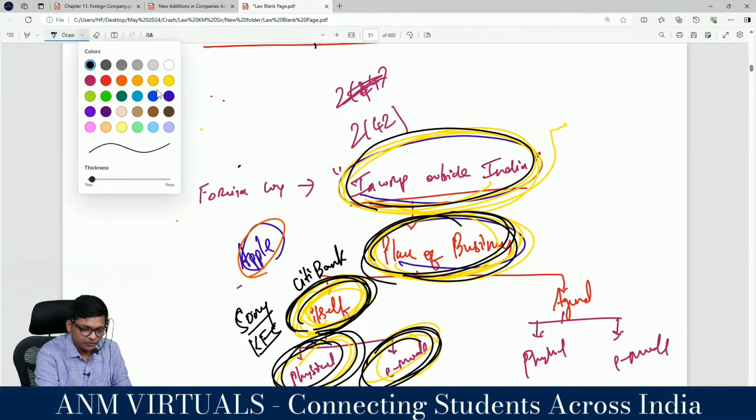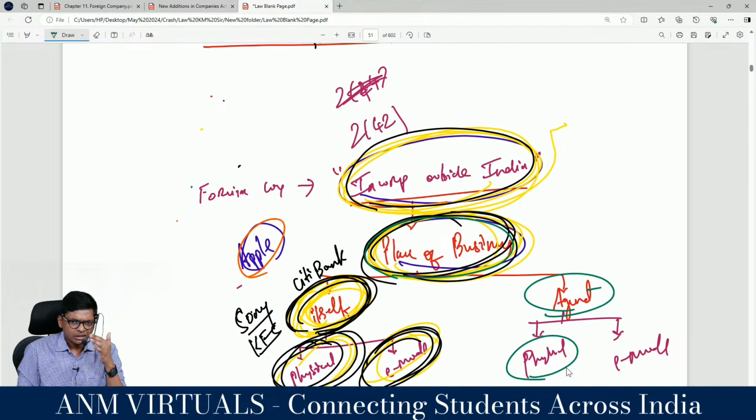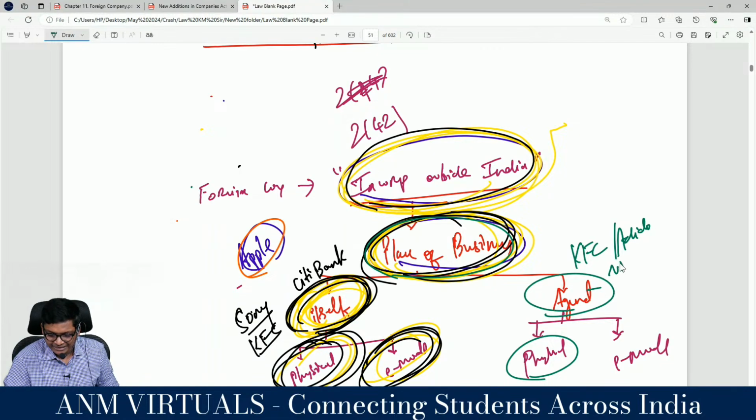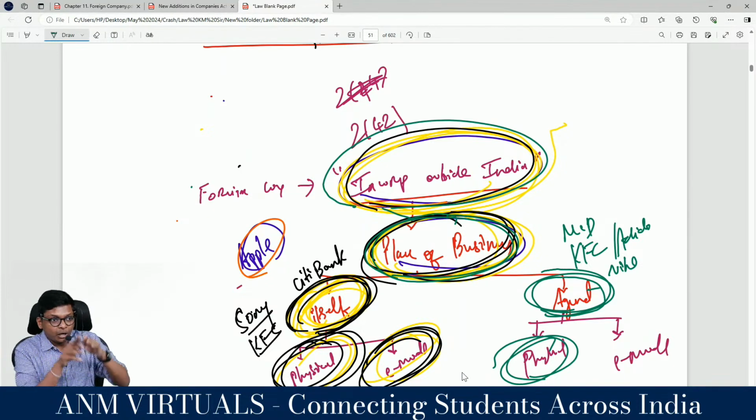Now coming to the second part of the definition. Having a place of business through an agent. Example, and having physical, what you all just told me. KFC, Adidas, Nike, then McD. Now McD and all these people, let's say KFC, McD, Adidas. They are incorporated outside India, have a place of business in India through an agent in physical. That means Apple authorized branch also will come here. Apple authorized branch through an agent, they have a physical office.